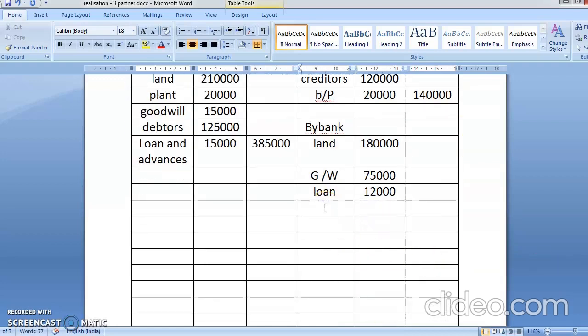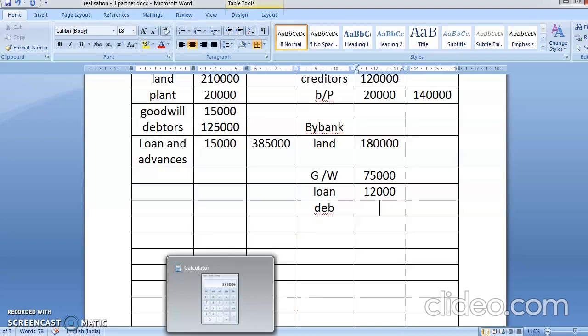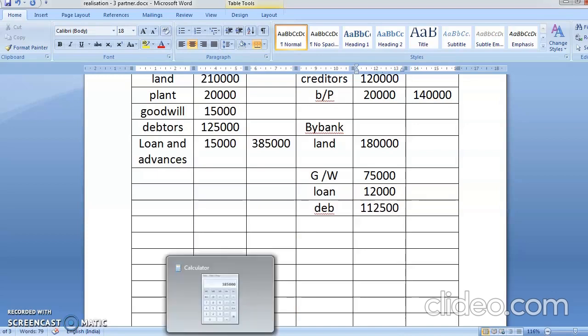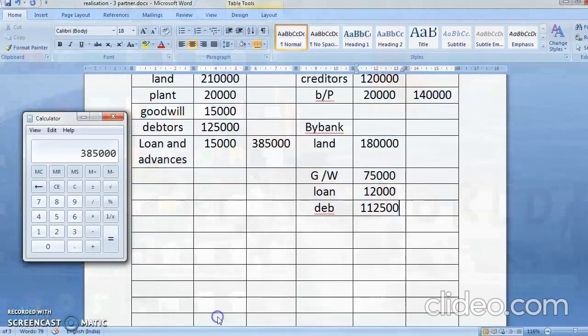And last but not the least, debtors. In debtors, something for bad debts, so you have to consider that. So bad debt was considered 10%. So 10% of 1,25,000 is 12,500. When you minus 12,500, you get the figure 1,12,500.